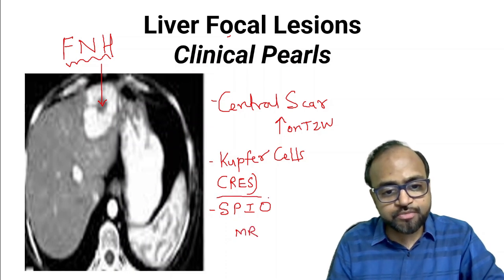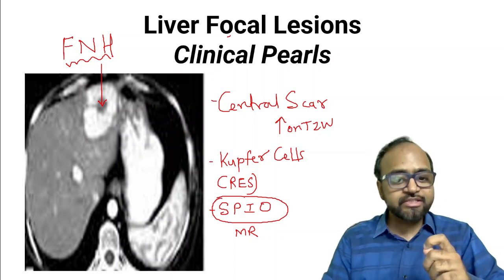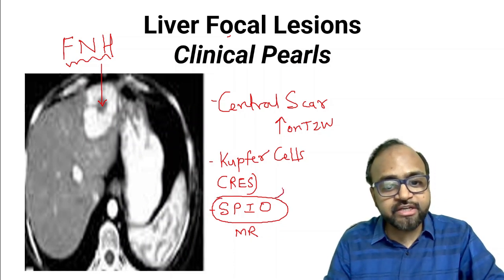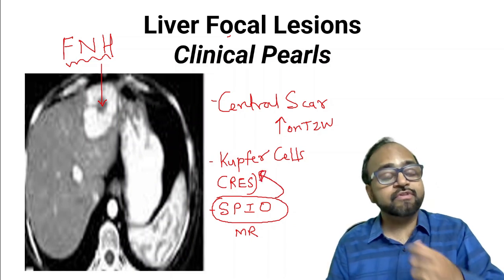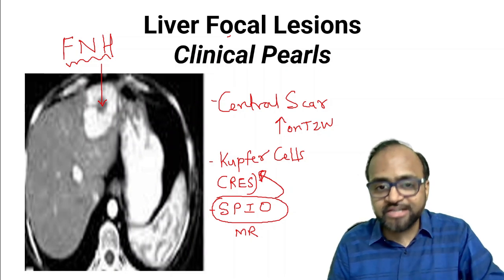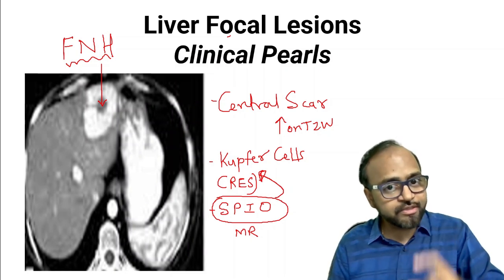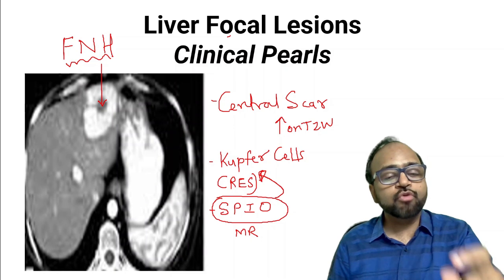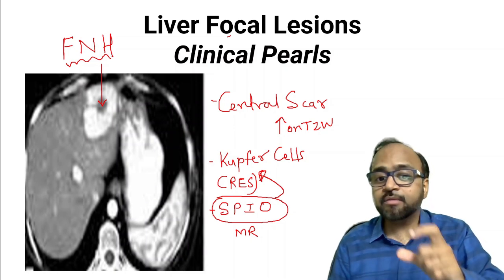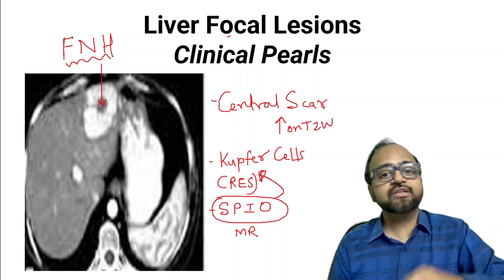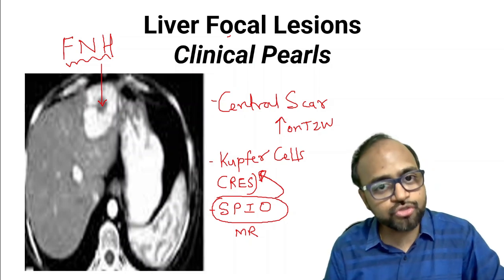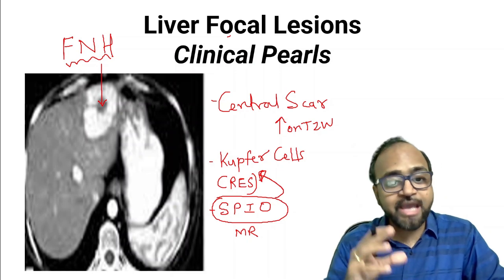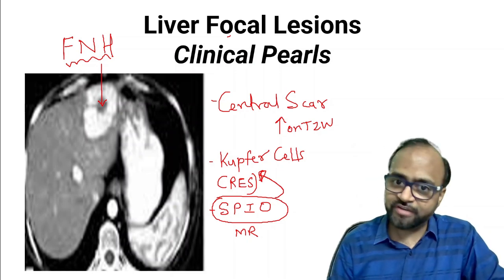This contrast material is specifically taken up by cells of the reticuloendothelial system, that is the Kupffer cells. So when we inject this SPIO compound, if there is a focal nodular hyperplasia within the liver, there are Kupffer cells, and this contrast material is taken up by them, and as a result there is a severe signal loss on T2 weighted MR. So this is a specific application for the diagnosis of FNH.